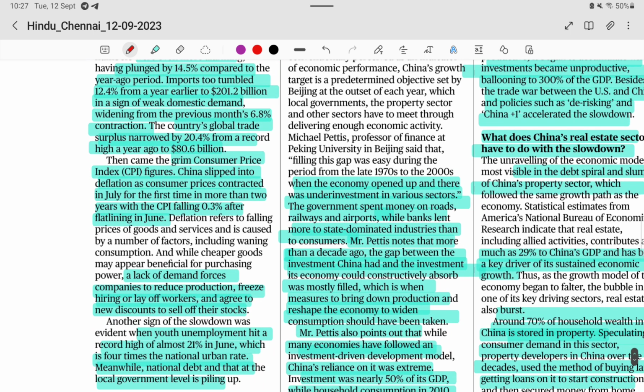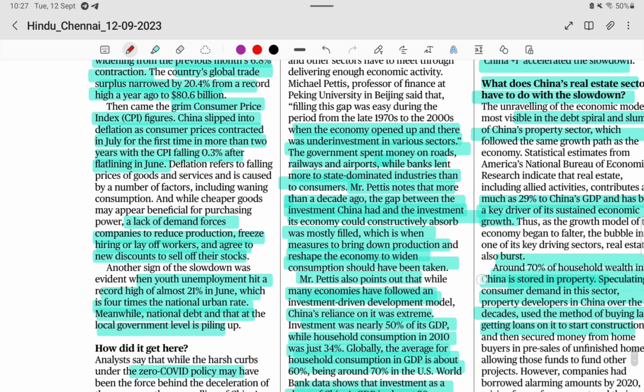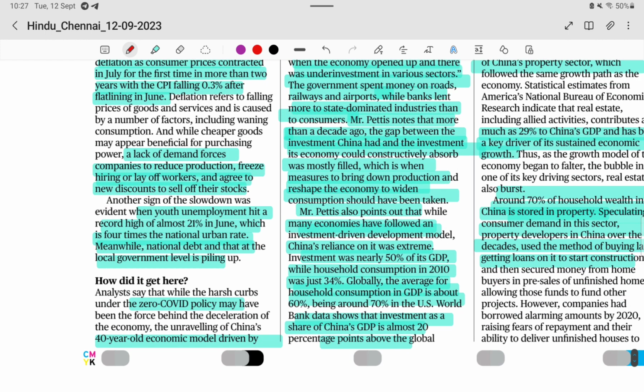We can also see from the consumer price index that the economy is under deflation. That is also a big problem. The unemployment rate is at a record high of almost 20 percent in June. In June this year, they faced an unemployment rate of up to 21 percent.